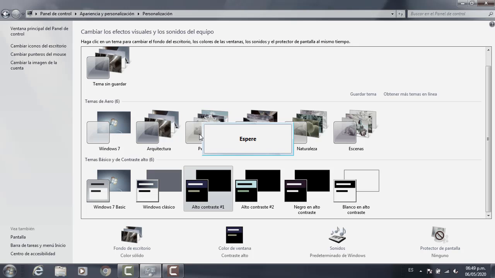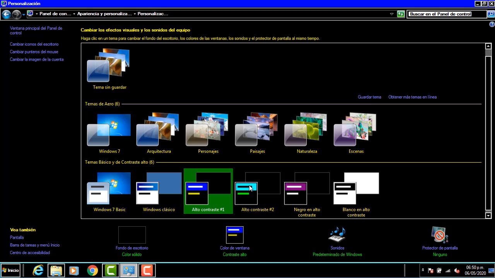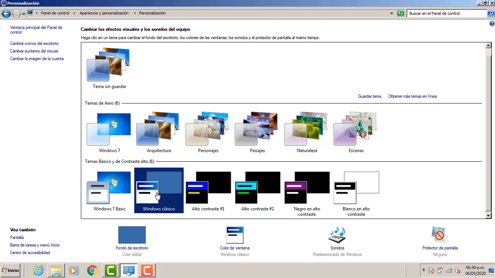I don't like this one. We are waiting, and no, I don't like it, it's too black compared to our classic Windows.